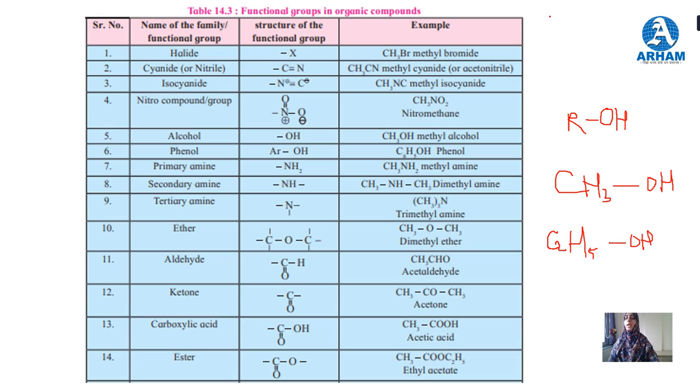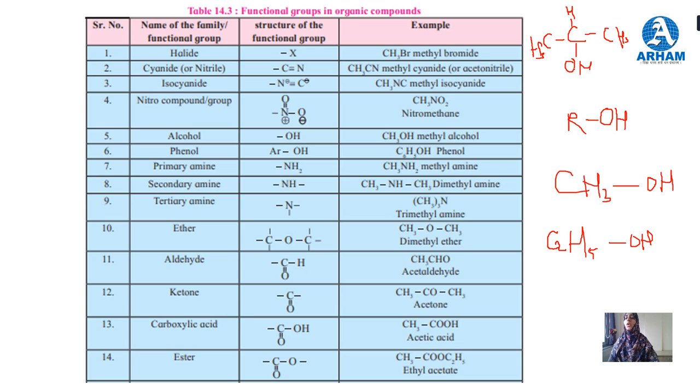Propyl alcohol. Propyl contains 3 carbon atoms. We will replace a hydrogen with a hydroxy group, any hydrogen on any carbon atom. CH3, CH, CH3.